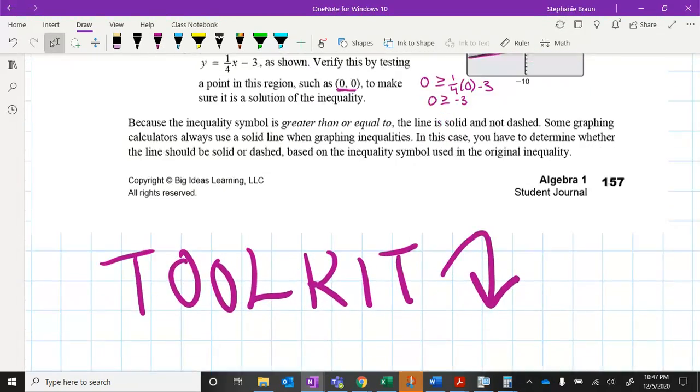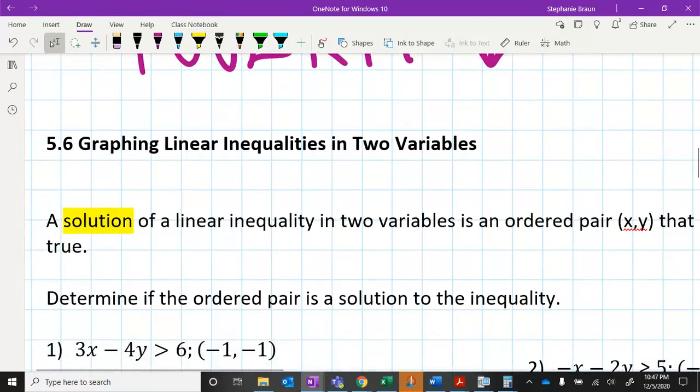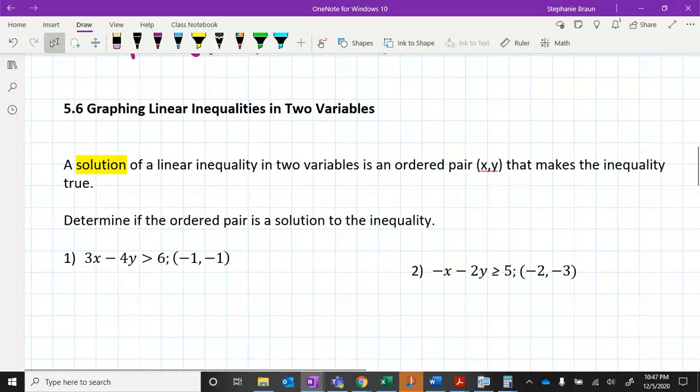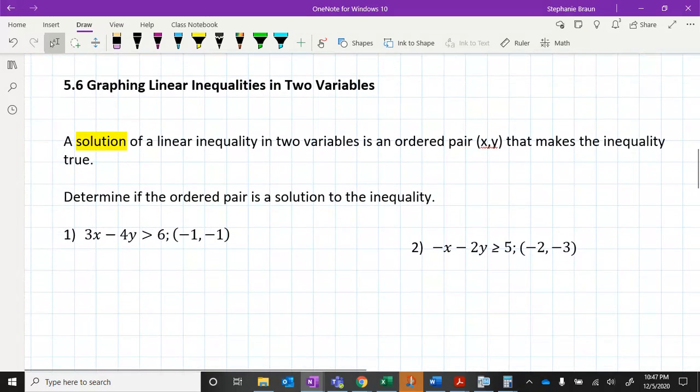Okay, let's get into the toolkit. Take a minute, put your title in your table of contents, label your page, you know the drill, and then come back once you're ready.